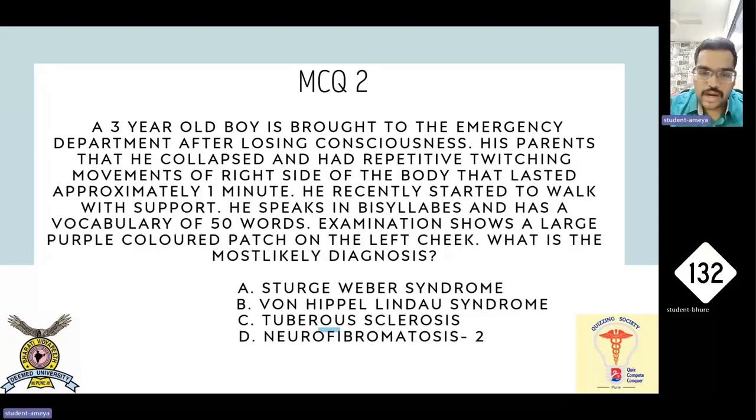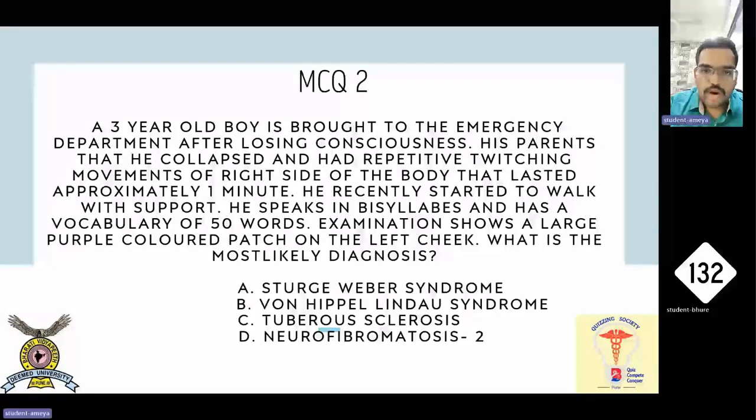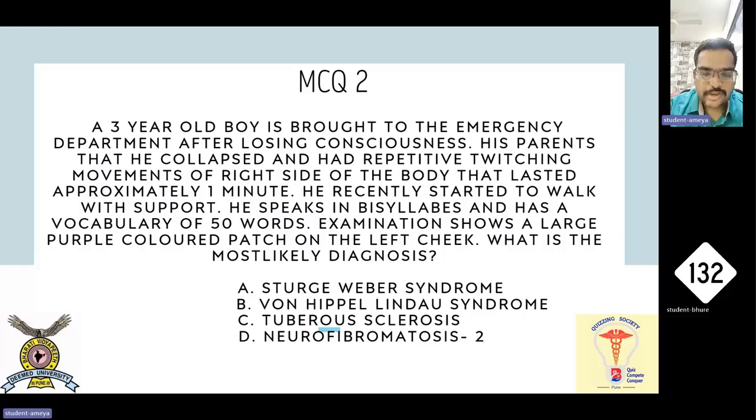Moving on to the second MCQ, again following the technique of Dr. Sanjeev Chitragar sir. What is the most likely diagnosis? A. Sturge-Weber syndrome. B. Von Hippel-Lindau syndrome. C. Tuberous sclerosis. D. Neurofibromatosis 2. From the options, I come to the conclusion that all the options are neurocutaneous syndromes. So I now know the topic that has been asked.